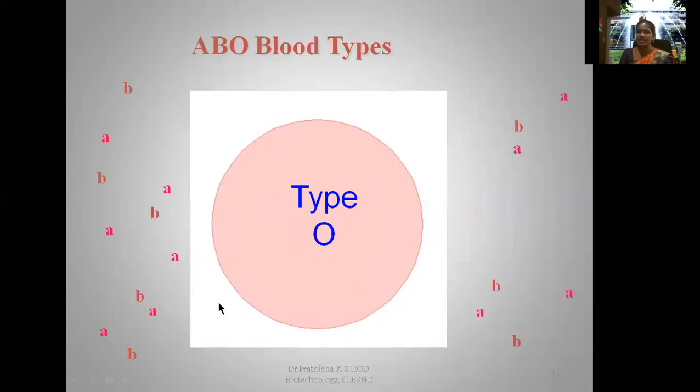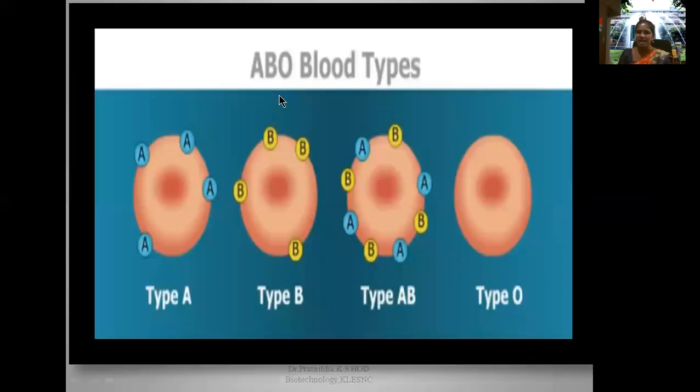When there is no antigen, when you treat any kind of antibody here, antigen A or antigen B, then no reaction, just a clear solution. That person has absence of any kind of the antigens.